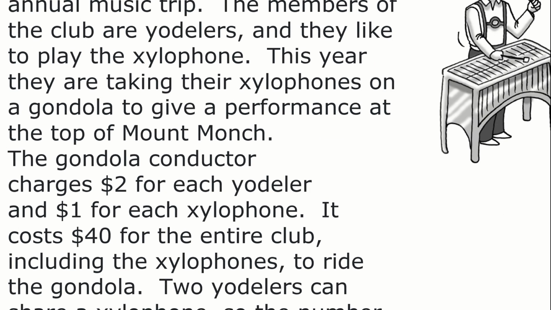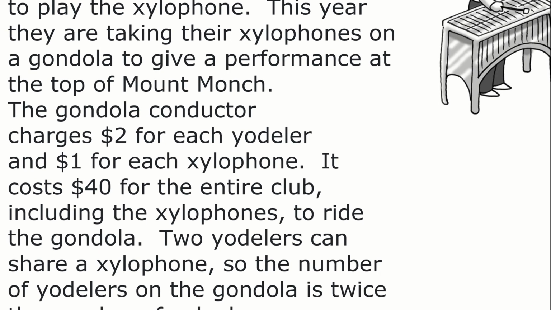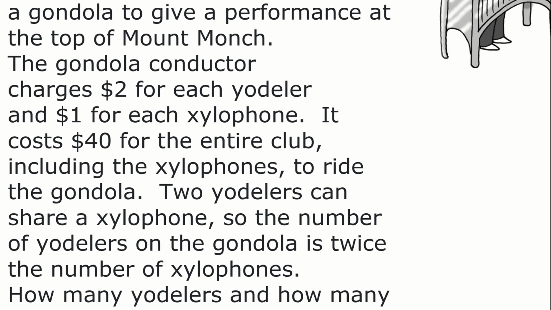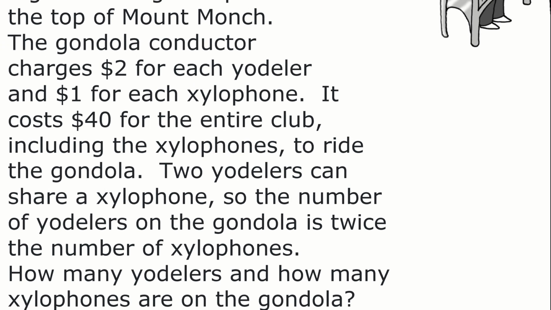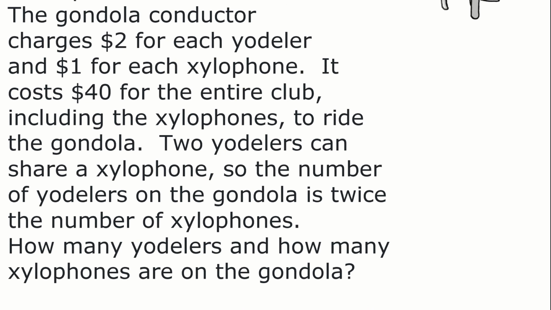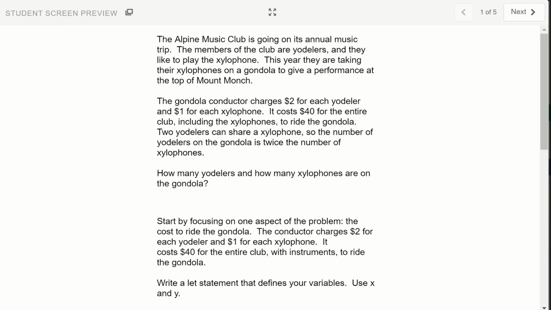The gondola conductor charges $2 for each yodeler and $1 for each xylophone. It cost $40 for the entire club, including the xylophones, to ride the gondola. Two yodelers can share a xylophone, so the number of yodelers on the gondola is twice the number of xylophones. So ultimately, how many yodelers and how many xylophones are on the gondola? Our point here is to think about this situation and model it with multiple representations and find a solution. You will be completing this activity in Desmos to show and record your work.